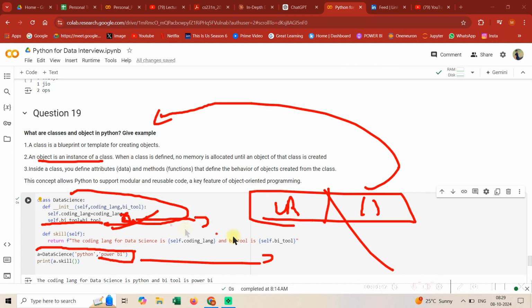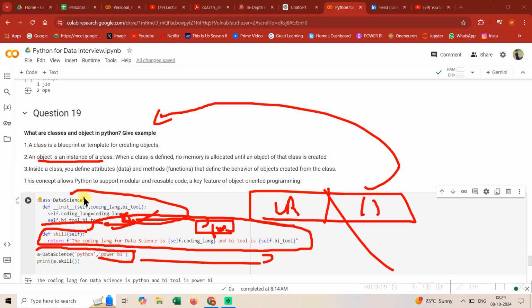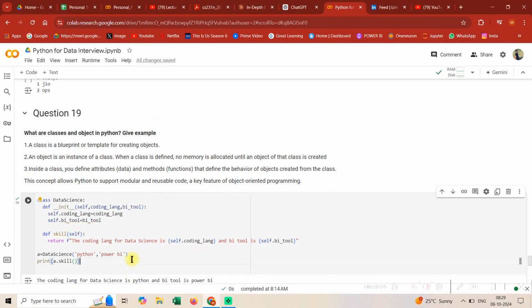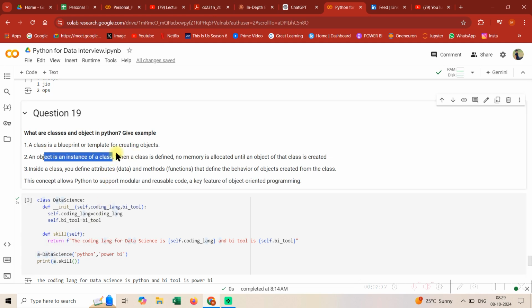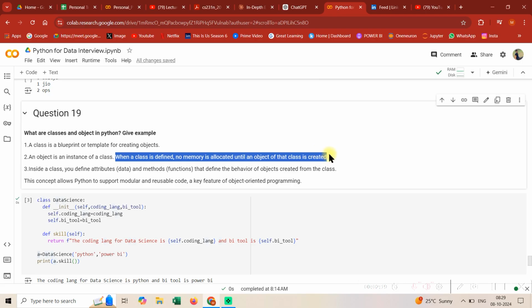Now here you have defined a method. What is a method? Essentially, here you have defined a function. In simple terms, let's not use the word method, let's use function only. You have defined a function inside this class. So what is happening is that once someone is initializing the class, what does initializing a class mean? It means creating an object of that class. Object is the instance of the class. When the class is defined, no memory is allocated until an object of the class gets created.